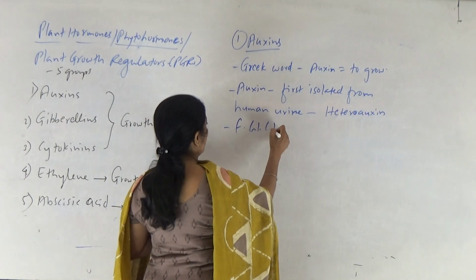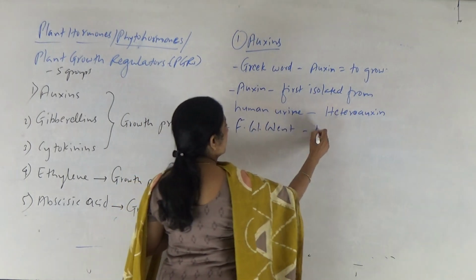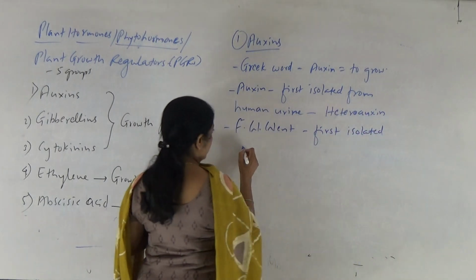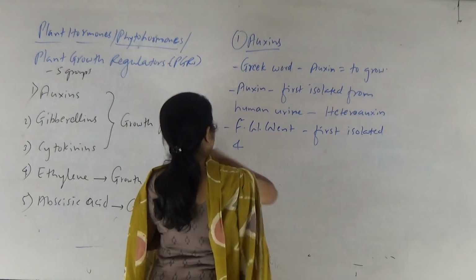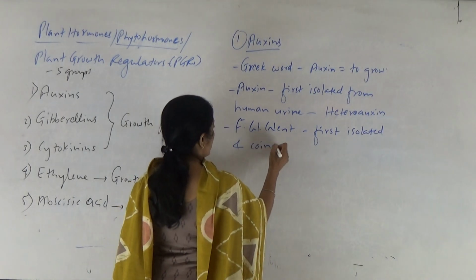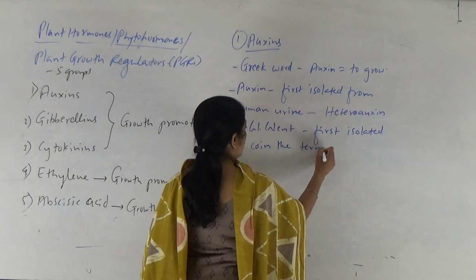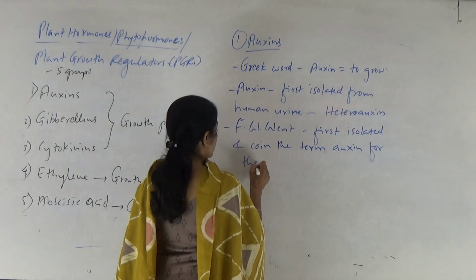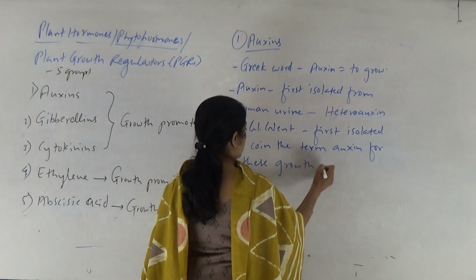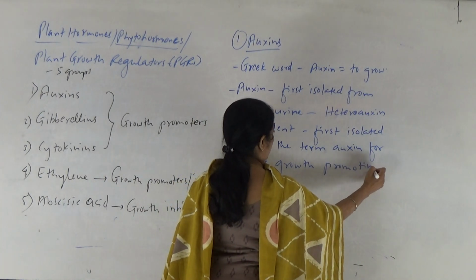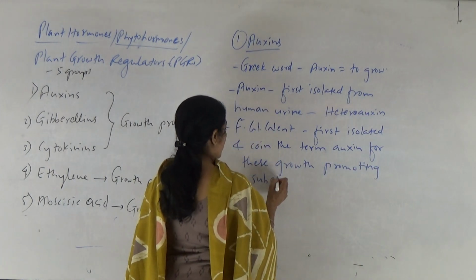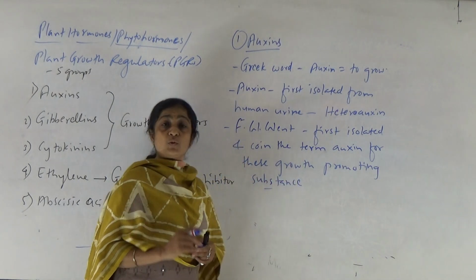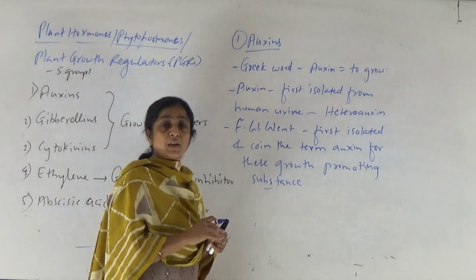So F.W. Wendt first isolated and coined the term auxin for these growth promoting substances. F.W. Wendt was able to give the chemical nature of this substance which was produced in the tip of the plant.